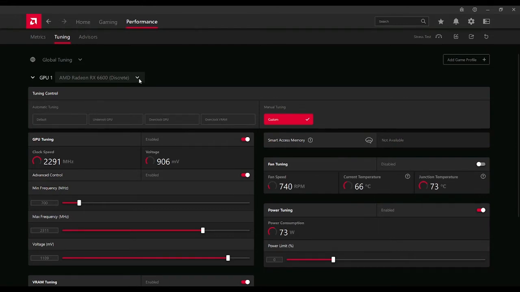All right, so you go to GPU right here. Click on the drop down. There's all the 4 GPUs.